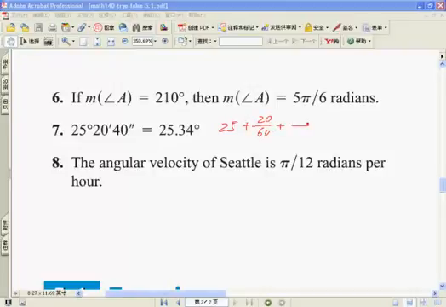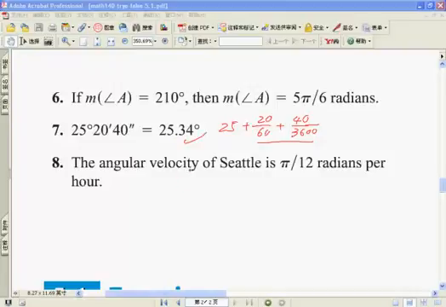And then plus 40 over 3600, right? Now you can do this. Is this equal to 0.34? Exactly. So that is true, right?